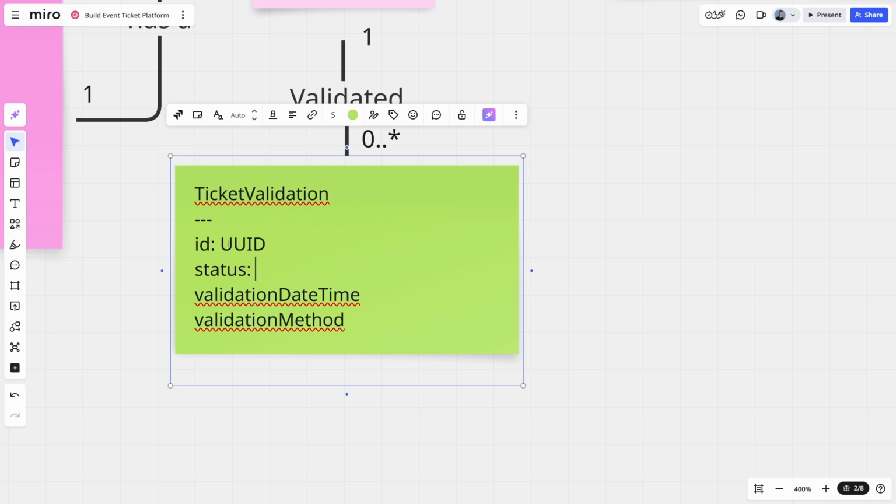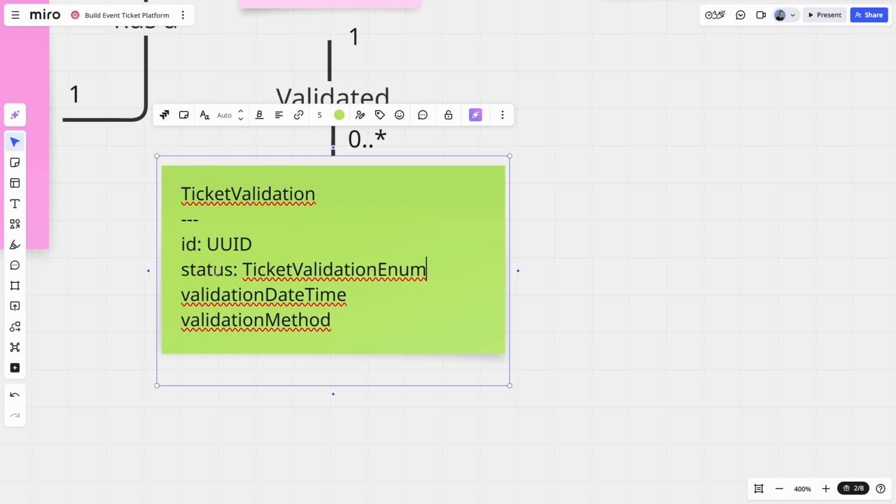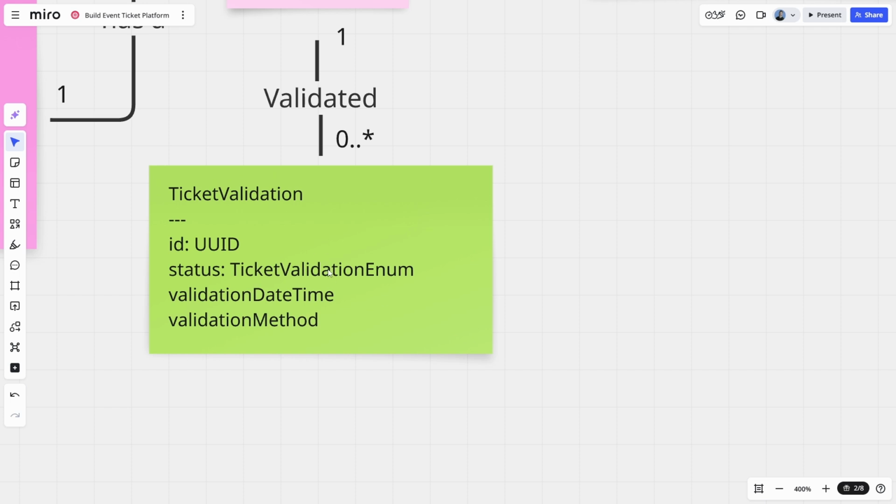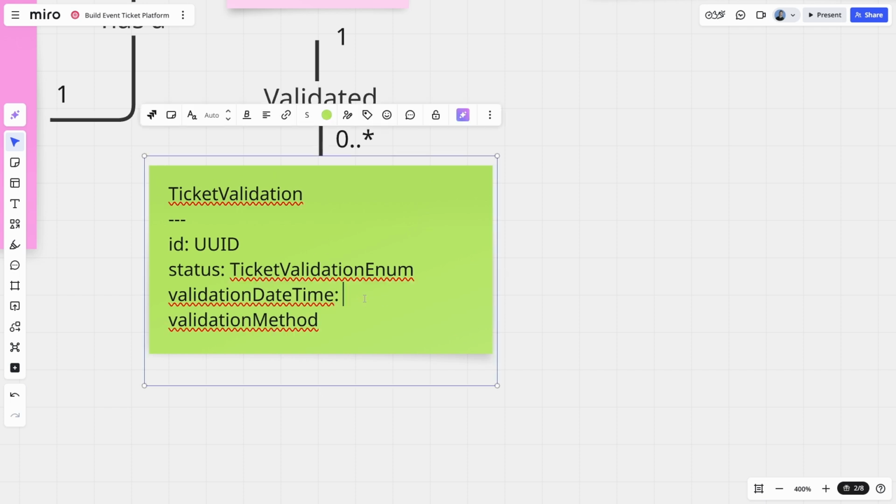Ticket validation, that's going to need a status enum, I think. So ticket validation status enum. And that'll be whether or not the ticket passed validation or failed validation. Or maybe there's a third status where the validation itself was removed or invalidated. I think it gets a bit meta at that point. But basically that will describe whether or not the ticket validation was a pass or a success. Validation date time, we'll use local date time for this.